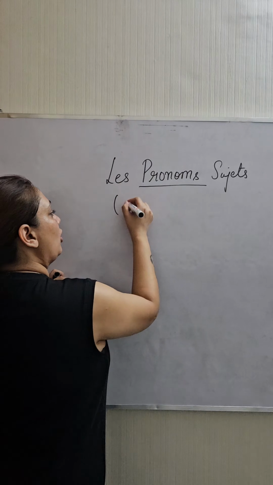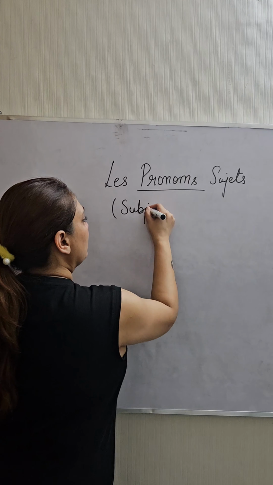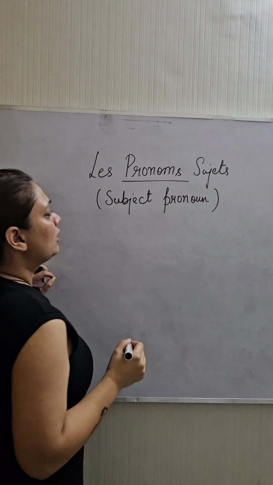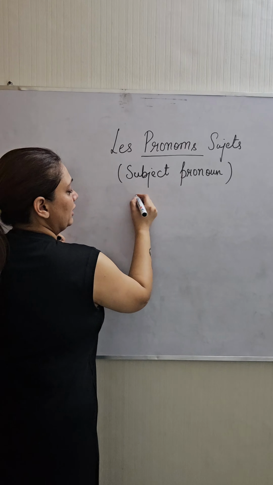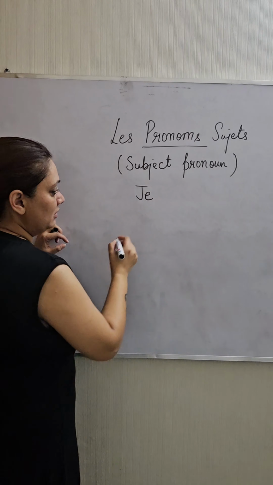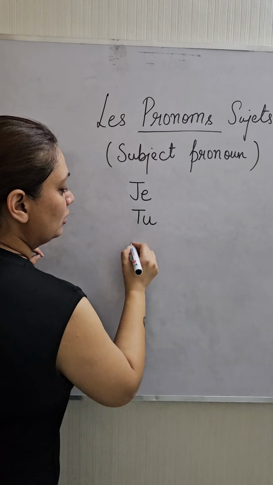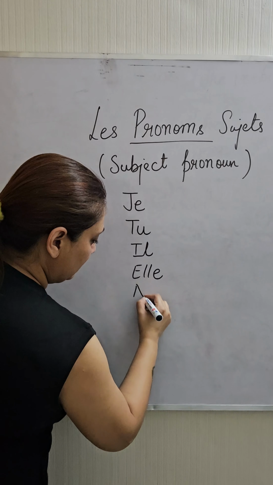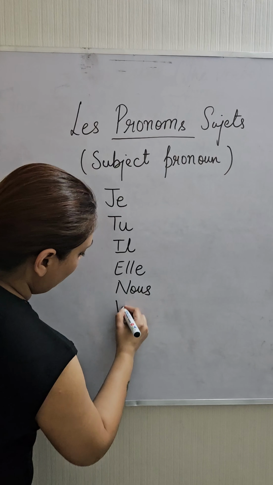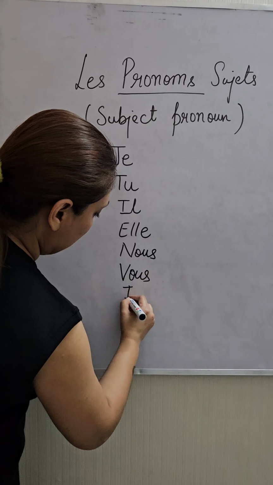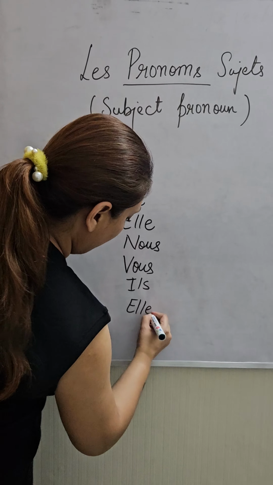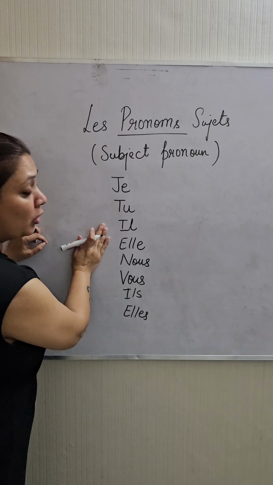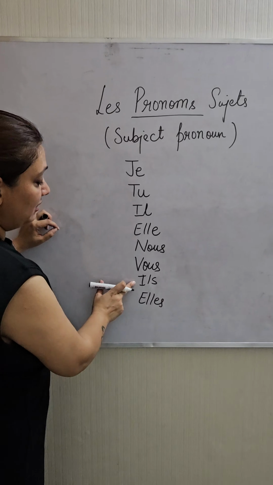So in English this is called subject pronoun. So what are subject pronouns in French? We'll see je, tu, il, elle, nous, vous, ils, elles. So you'll say this il, the pronunciation is same. So I'll tell you what is the difference between this il and this il.